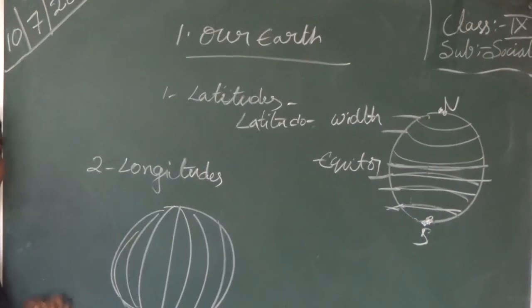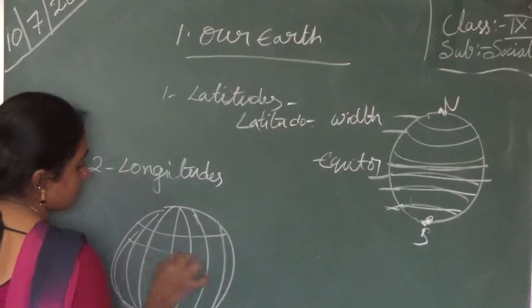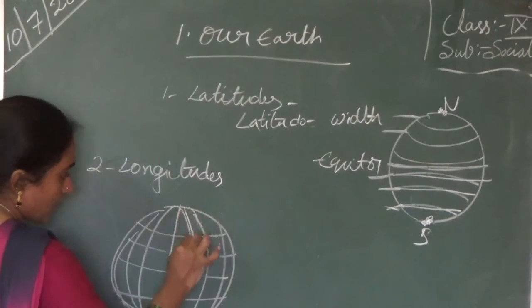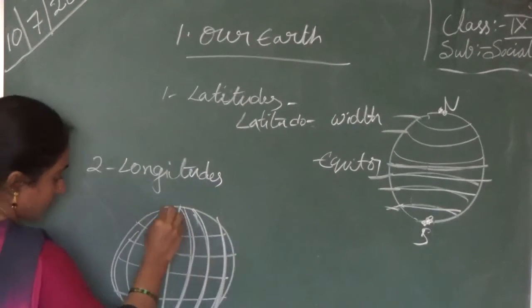And the longitudes cut the latitudes. See, these lines cut the latitudes.